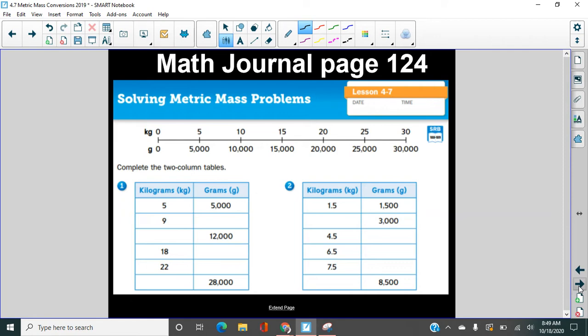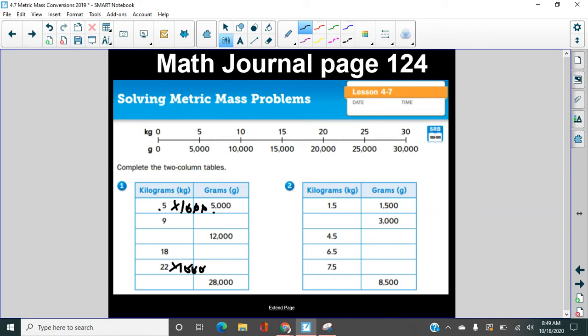All right. Let's look at our math journal here. Go ahead and open to math journal page 124. And what we have here, we have these 2-column tables, and you can see as we go through, we're multiplying times 1,000. So cross out your zeros. 5 times 1 is 5, and then put back the 3 zeros, right? 22 times 1,000.